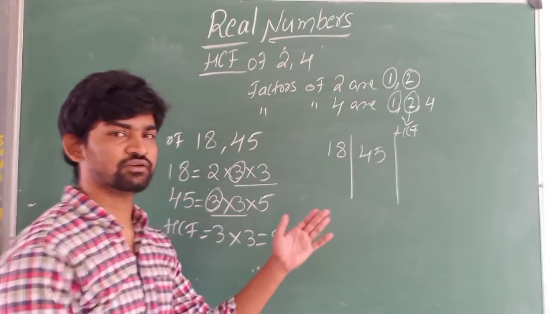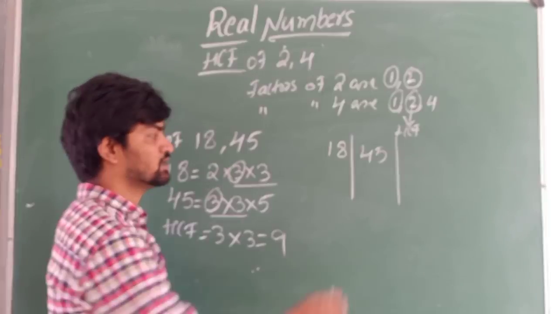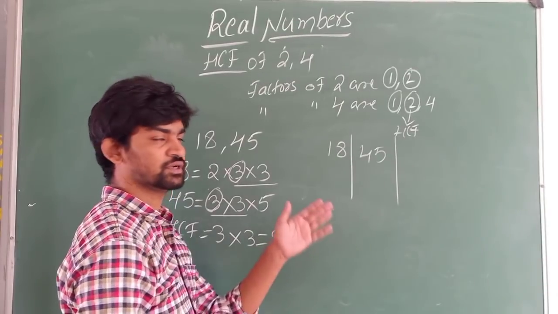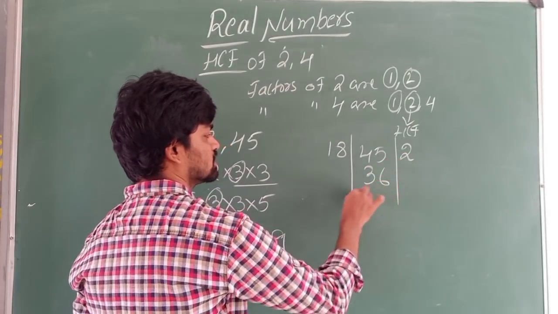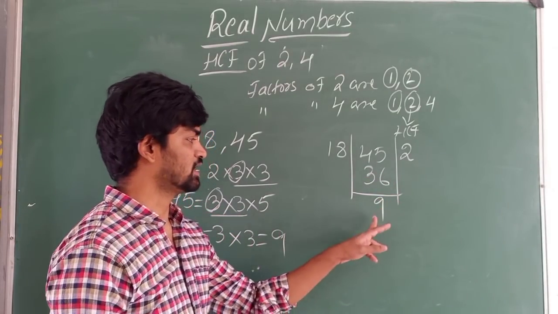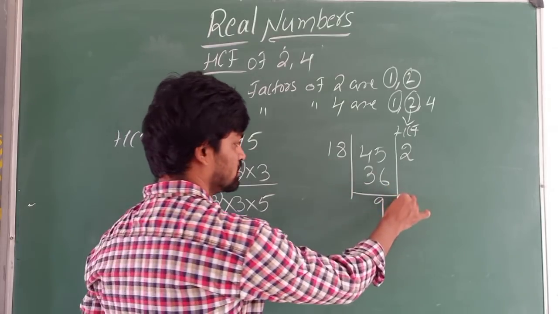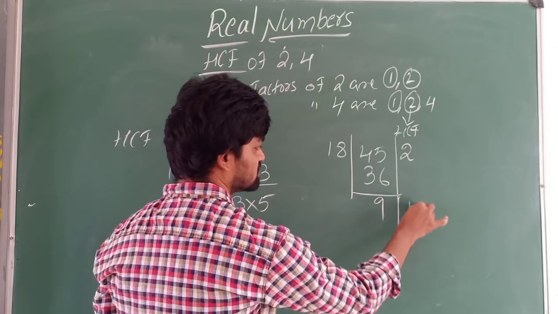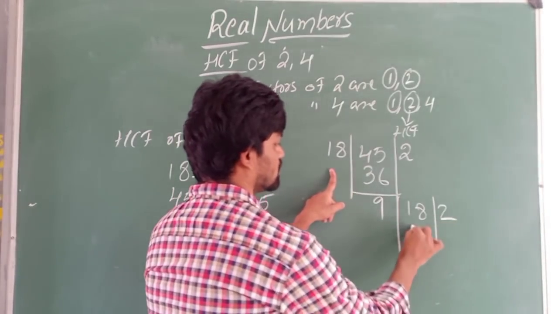Okay, with the small number we have to divide. 18 and 45 are given. 18 is the smaller number, so I am dividing with 18. 18 2s are 36. Subtract, and you will get 9. 9 is smaller than 18, right? When the remainder is smaller than the divisor, then divide with this remainder. Okay, 9 2s are 18.